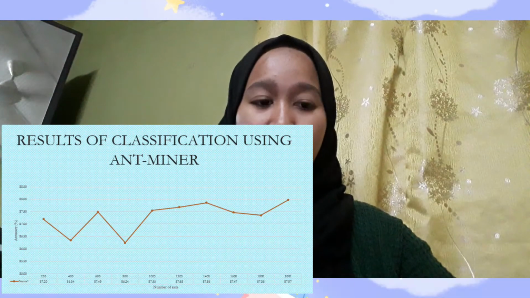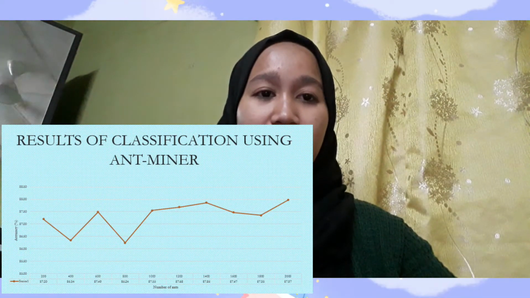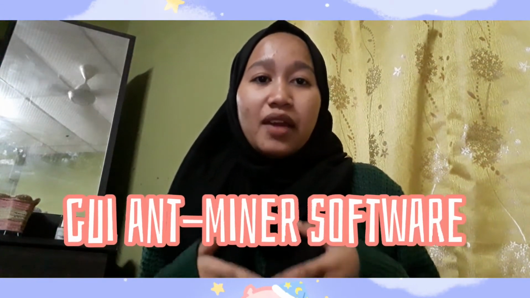The graph shows accuracy against the number of ants, starting from 100 to 2000. So, the higher the accuracy value, the better the classification model. To get that result, I use GUI Ant-Miner software.